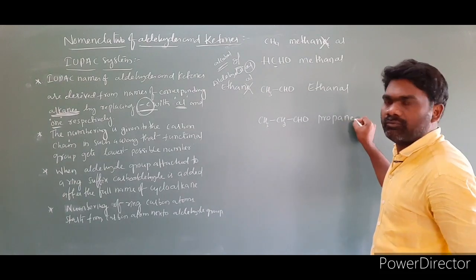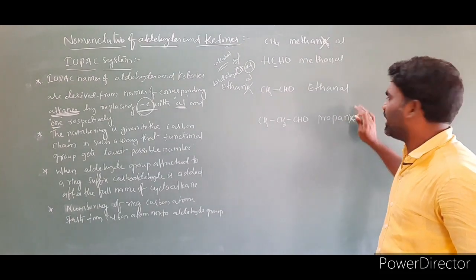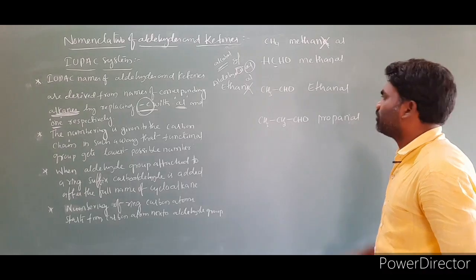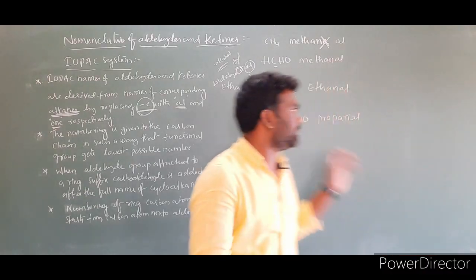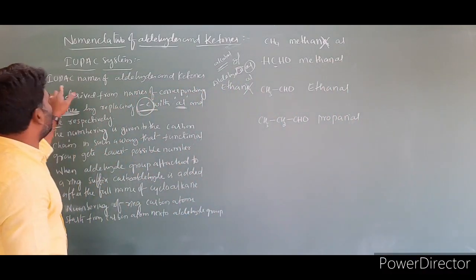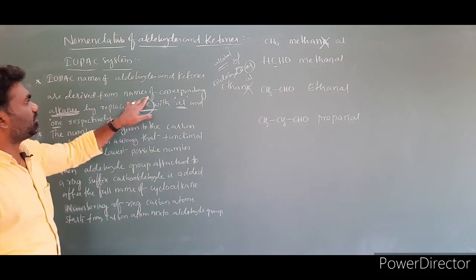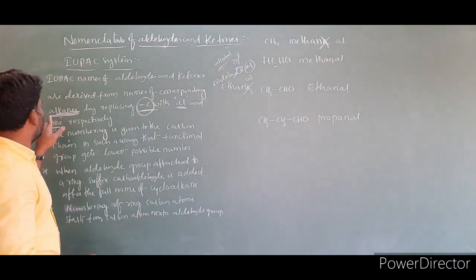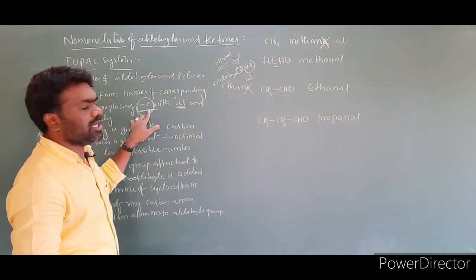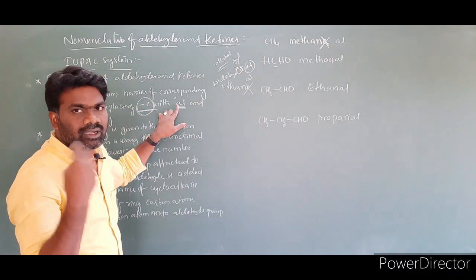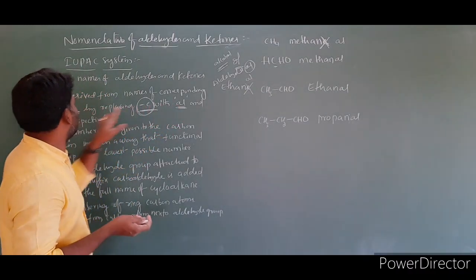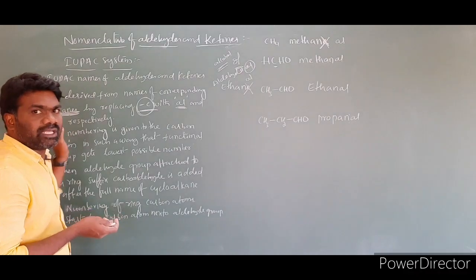So propane, we have to remove this E and we have to write al. The name of this compound is propanal. So this is the first rule in the case of aldehydes: IUPAC names of aldehydes and ketones are derived from the names of corresponding alkanes by replacing E with al for aldehydes and E with one for ketones.